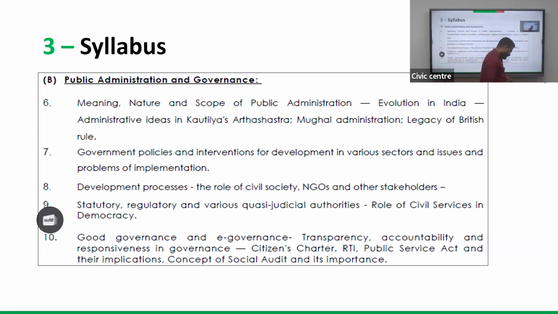Yesterday I happened to see one example with respect to a whistleblower. The whistleblower is one of the important roles that civil society has to play. It was a news item from Tamil Nadu.